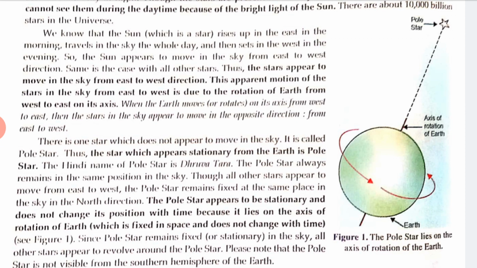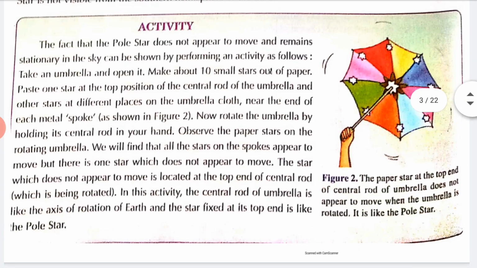You can see in this picture, since the pole star remains fixed or stationary in the sky, all other stars appear to move around the pole star. And please note that the pole star is not visible from the southern hemisphere of the Earth. Now here we have one activity. The paper star at the top end of the center rod of the umbrella does not appear to move when the umbrella is rotated, right? It is called the pole star.